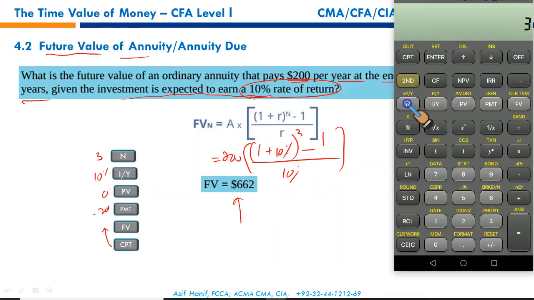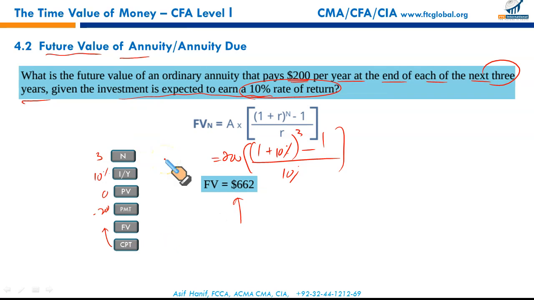3 is the period. Interest rate 10. Present value 0. Payment negative 200. And you will calculate the future value. Compute the future value and you get the exact result. You simply punched in 3 to 4 keys and you got your result. So if you have to calculate the present or future value of an annuity, I would recommend the use of a financial calculator.